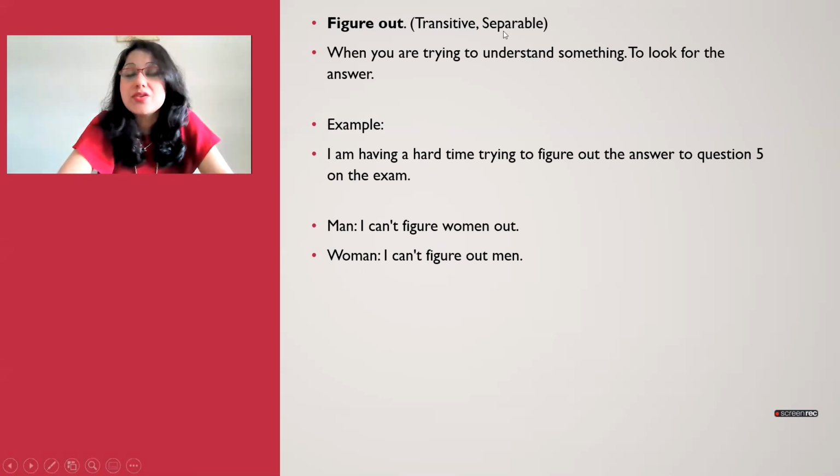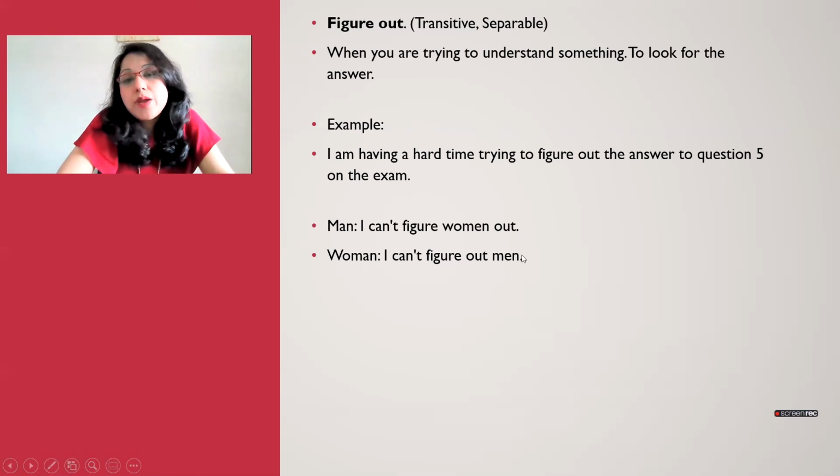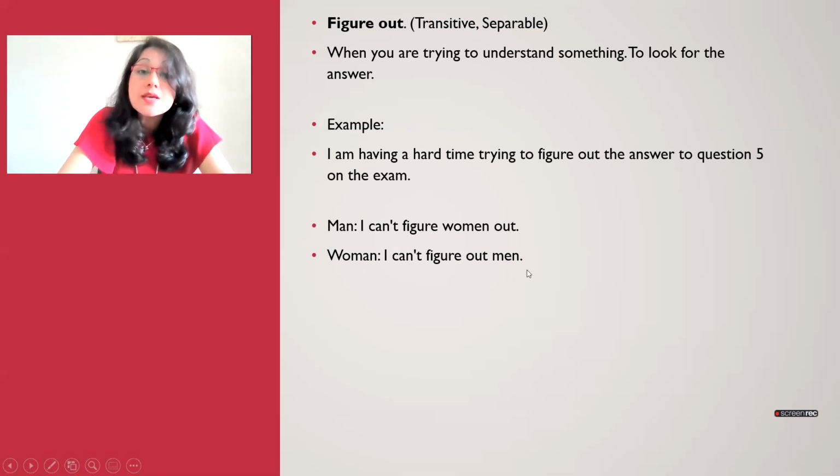So like I said, this is transitive and separable. So I can't figure women out. You place your object in between. And then I can't figure out men. Again, it can be placed after your phrasal verb. So this is your separable and transitive.